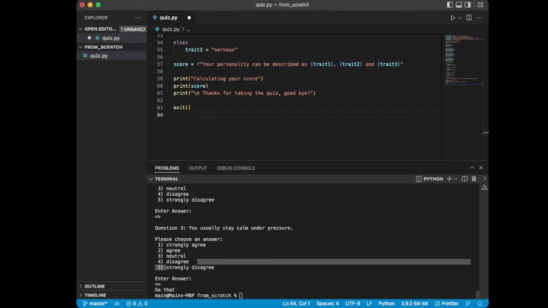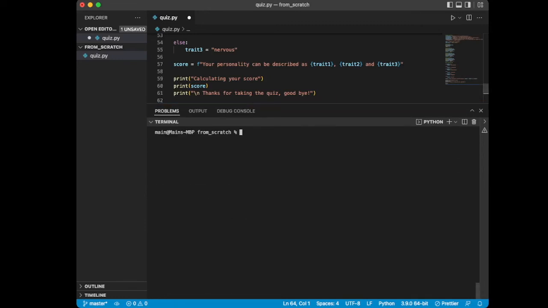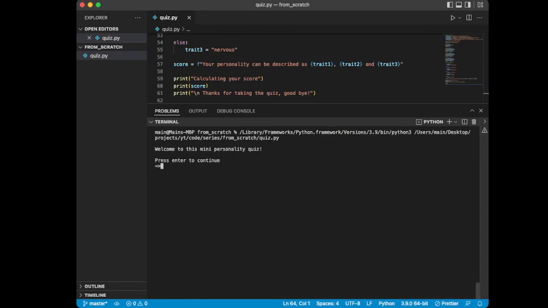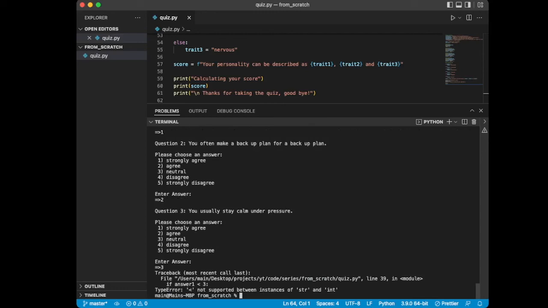So now let's just give it a little test run here. I'm going to clear the terminal. On MacBooks, you can just type clear, and then I'll clear it up for you. I'll pull this up. So here we can say, welcome to this mini personality quiz. We're going to hit enter. Here's question 1. So we're going to enter 1, then we're going to enter 2, and we're going to enter 3. And what's happening here?